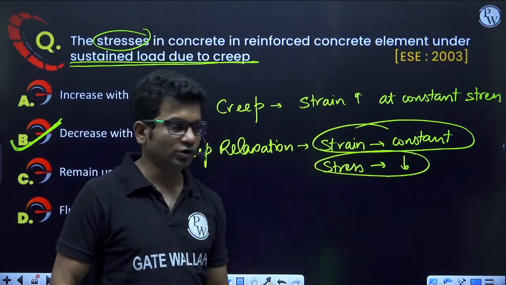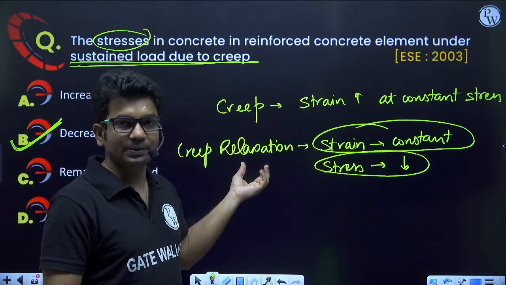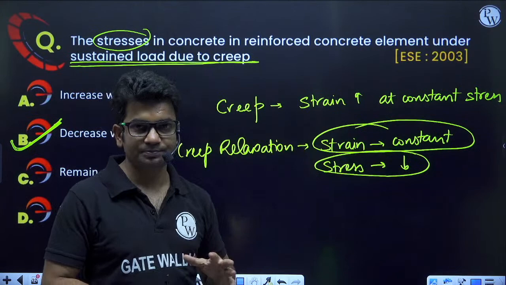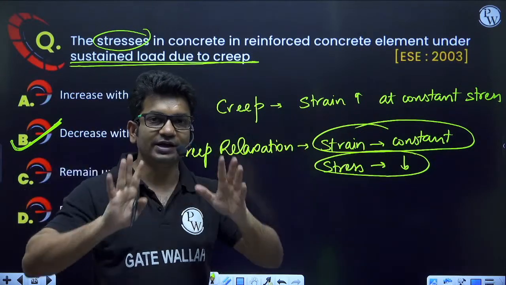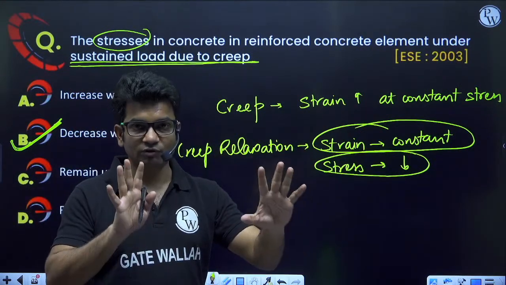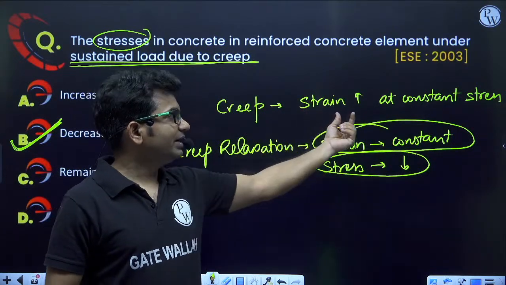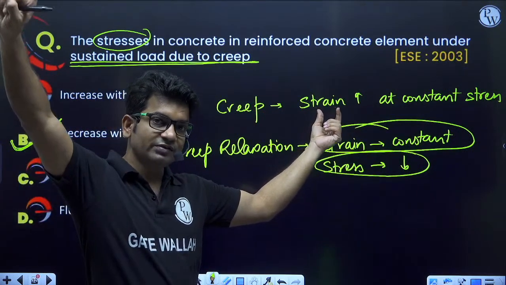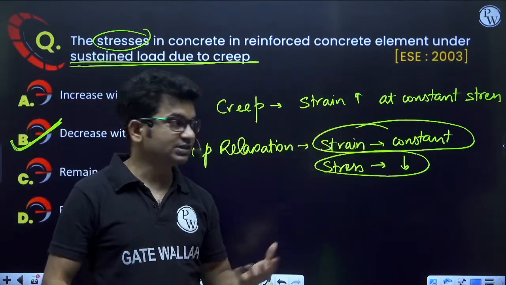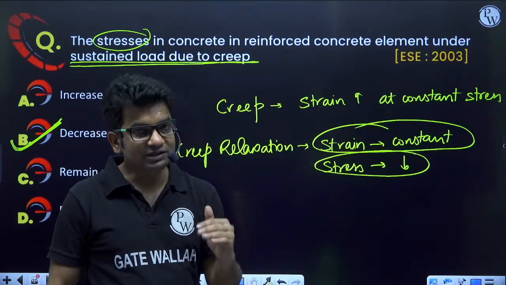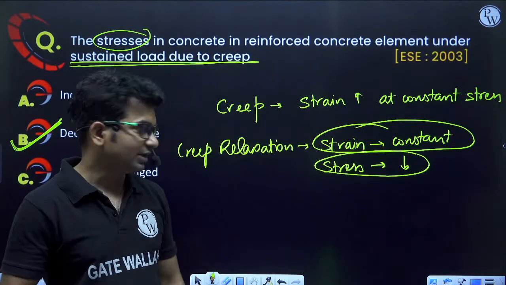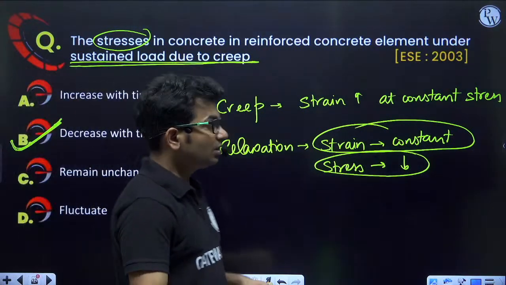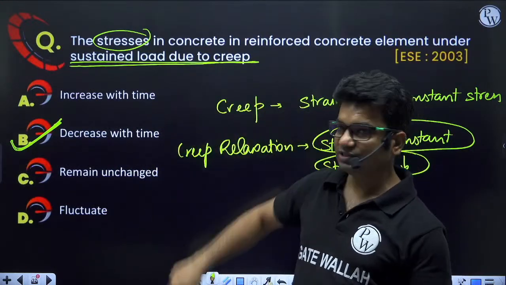We have termed these as separate phenomena, but the internal mechanism is the same. We don't need to go into the internals of the structure, but from outside, if I keep the stress constant, my strain will keep on increasing with time. But if I make an arrangement such that my strain is constant, then I will see my stresses reducing with time. So that is creep relaxation. So in concrete, creep relaxation will be taking place.